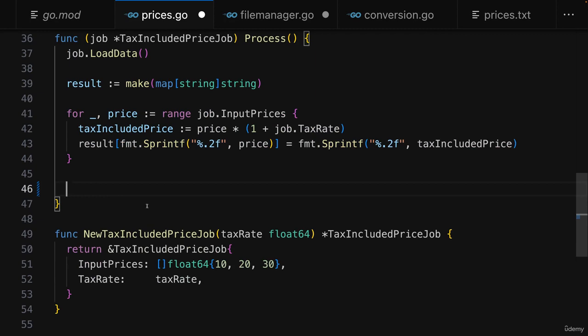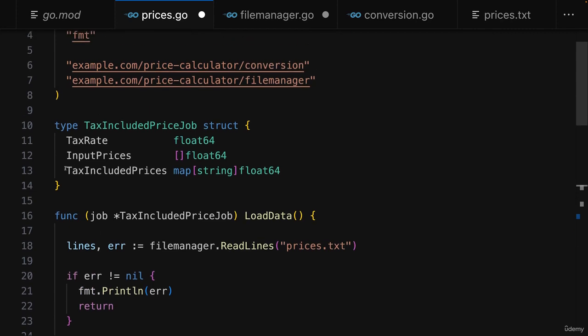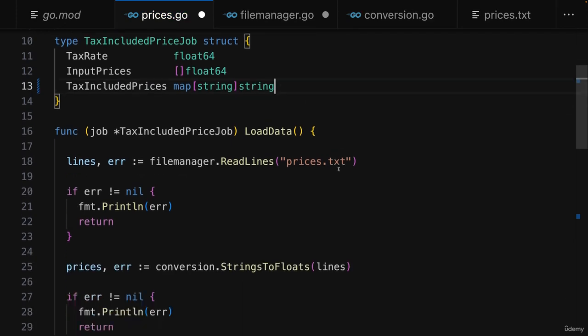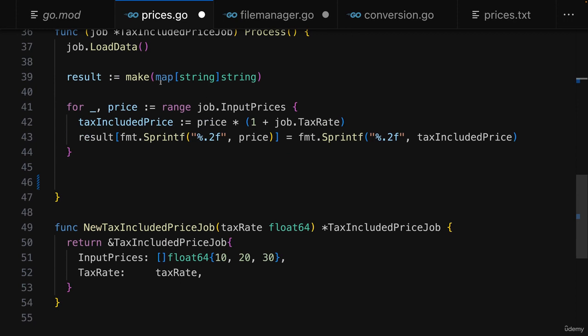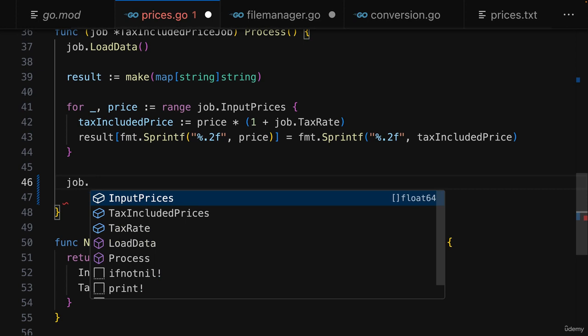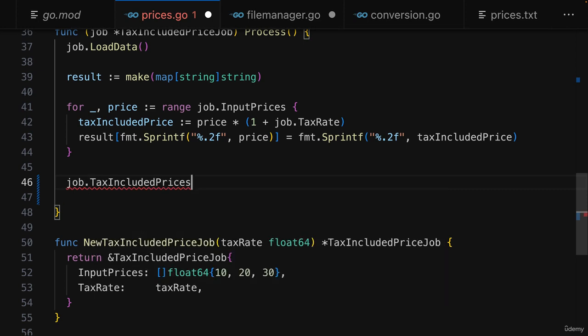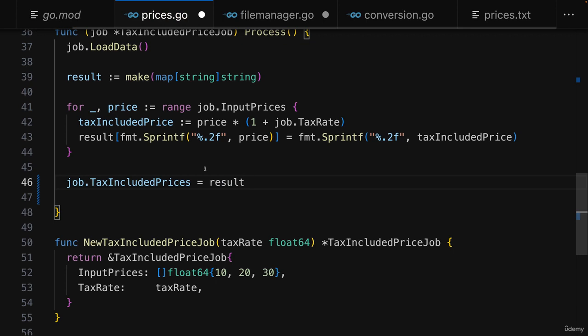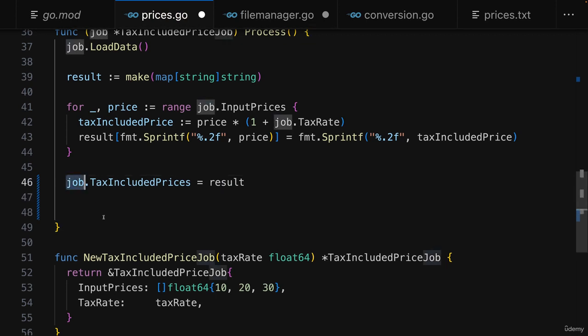So instead of outputting some result here in the console, I'll rather use result as a value for the tax included prices key here in my struct, which therefore should actually now expect a map with string keys and string values, since we changed that earlier and we made sure that we got such a map of string keys and string values. So now I want to use my job here and set tax included prices equal to the result, and then convert the entire job to a value that's stored in a file.